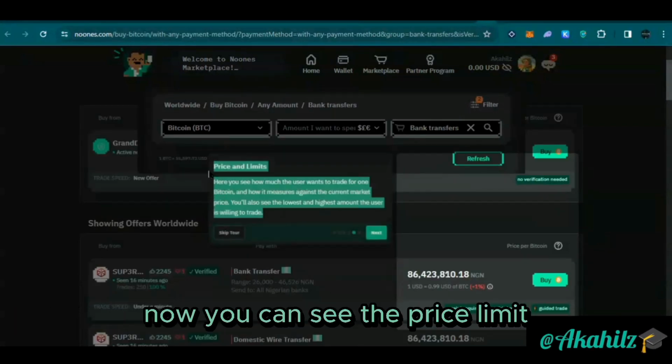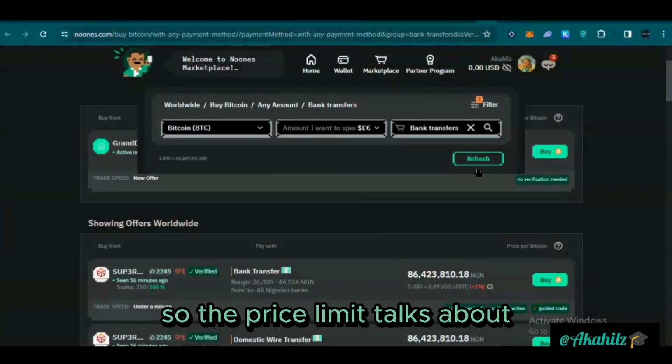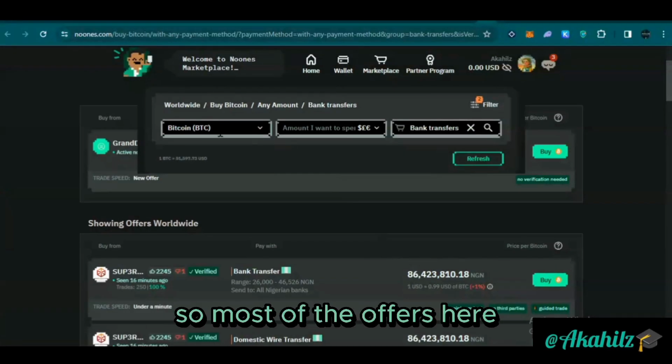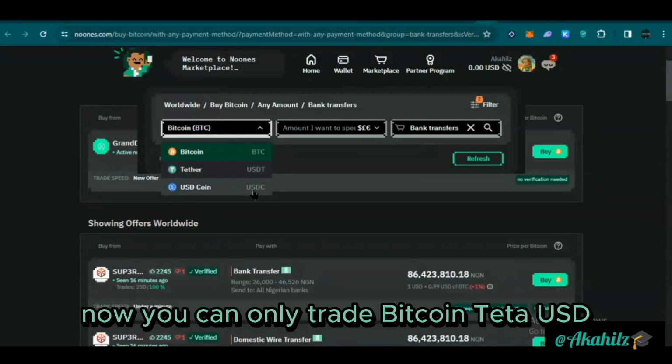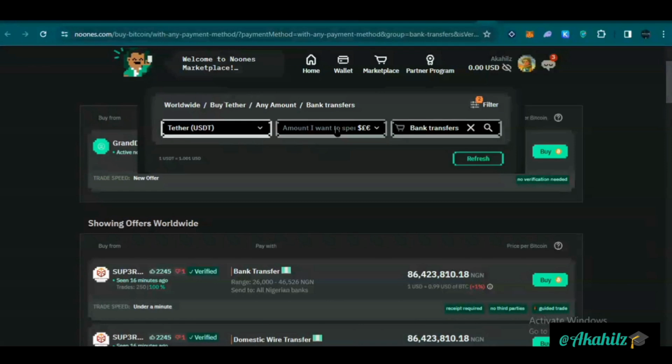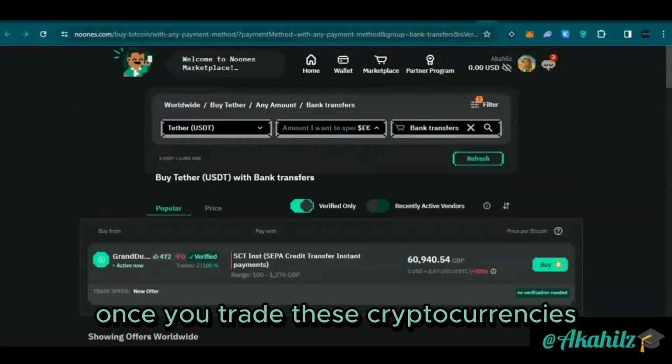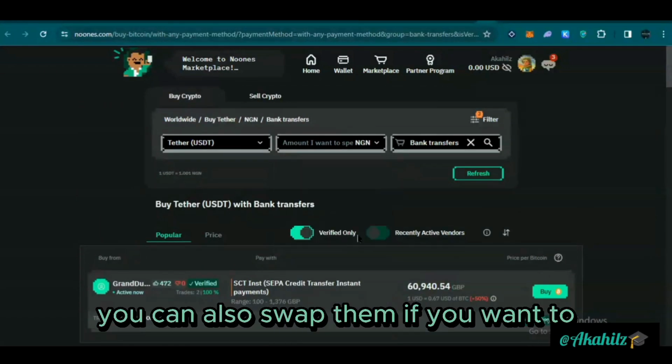You can see the price limit. The price limit talks about the limit at which they can trade. So most of the offers here usually have a range of value they want to trade. Now you can only trade Bitcoin, Tether, USDT, and USD Coin. Now mind you, once you trade these cryptocurrencies, you can also swap them if you want to.